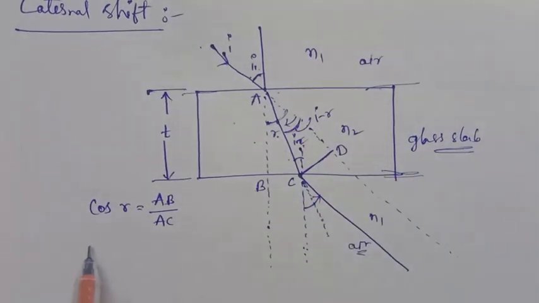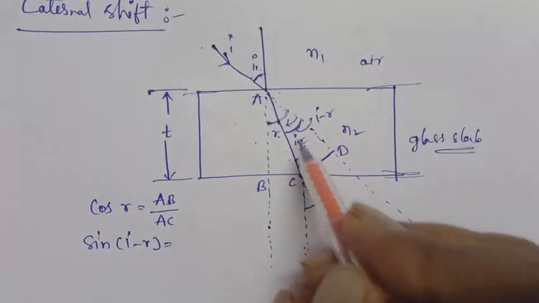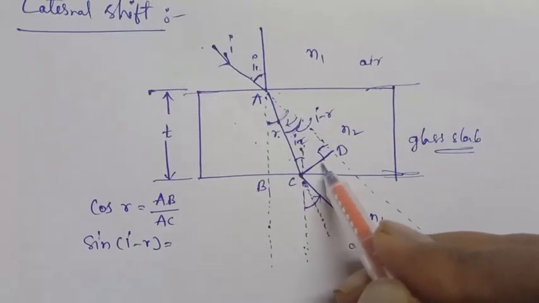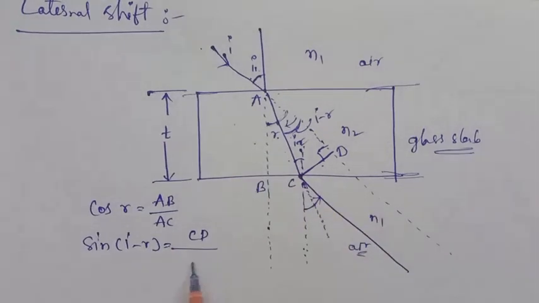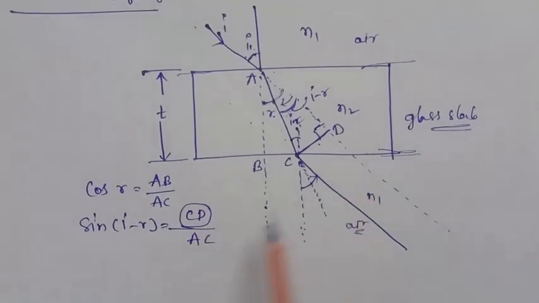Then sin(i minus r) is equal to sin theta, which for this right angle triangle is opposite side by hypotenuse. Opposite side is CD, and hypotenuse is AC. So CD is nothing but the lateral shift.